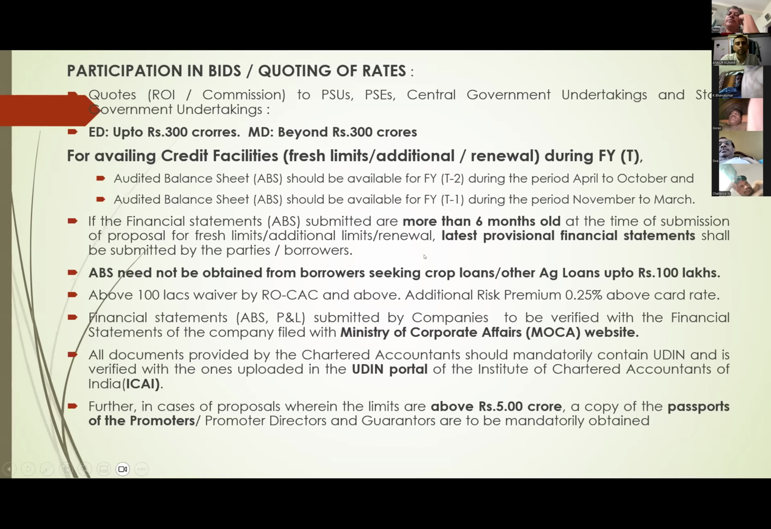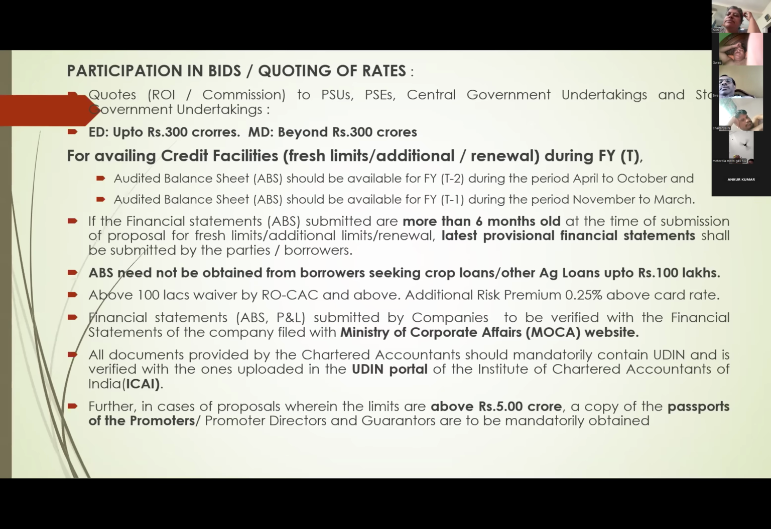If the audited balance sheet submitted is more than 6 months old, at that time what do we have to do? More than 6 months old audited balance sheet. So latest provisional financials we have to call for and obtain. Latest provisional financials we have to take.